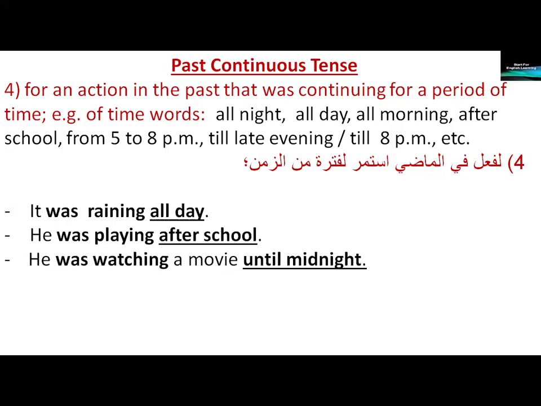He was watching a movie until midnight. Was watching is an action in the past that was continuing for a period of time, until midnight. After school, all day. These are time words which indicate a long period of time.